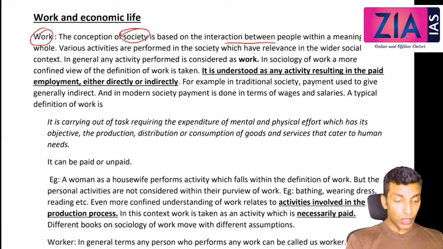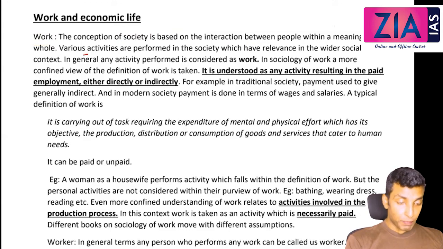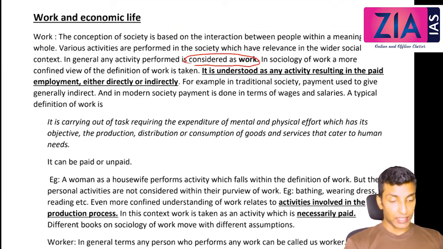And according to Marx, what is society? Mode of production. It comprises economic infrastructure and social superstructure. That is also related to this only, an interaction between people. Various activities are performed in society which have relevance in the wider social context. Any activity performed in society by different individuals has some relevance in the wider social context. In general, any activity performed is considered as work. So when we talk in general, any activity that you're doing is considered as work.